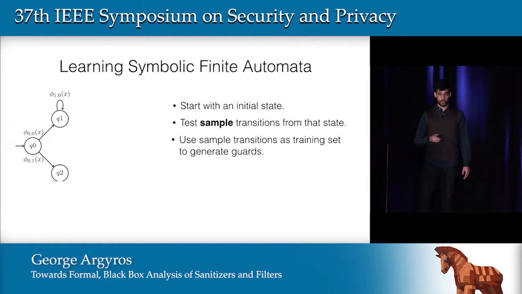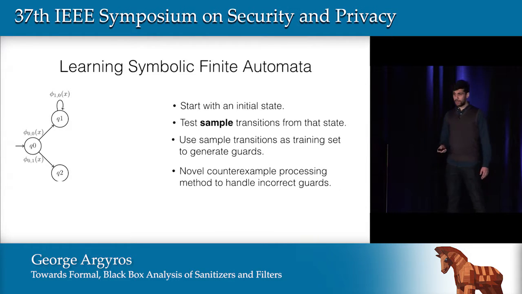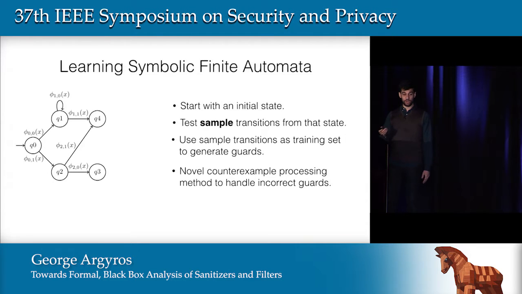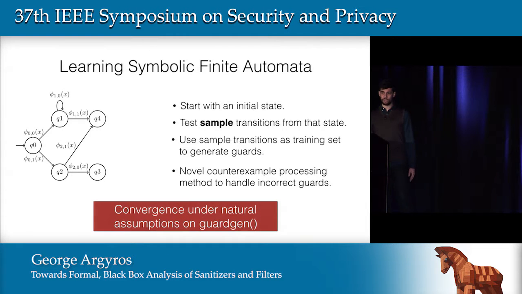And after that, when we check that hypothesis for equivalence, we came up with a novel counterexample processing method that basically can distinguish between the 2 cases that I mentioned before, and thus we can eventually learn the target automaton as a symbolic automaton. And this is guaranteed always to converge to the correct automaton under some natural assumptions on the guard generation algorithm.